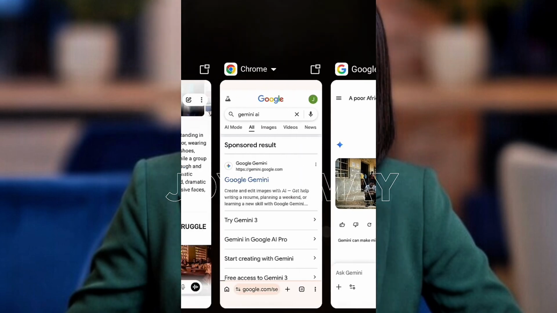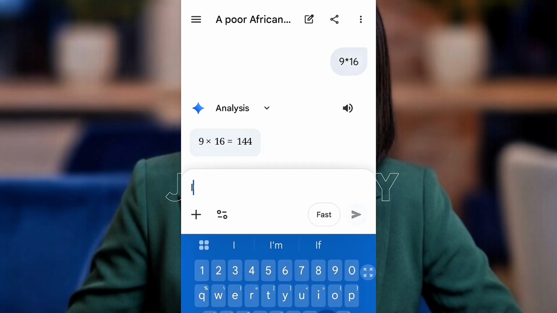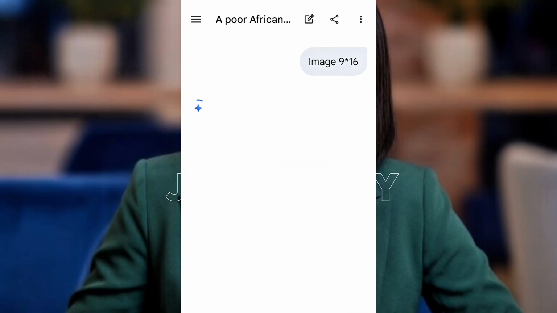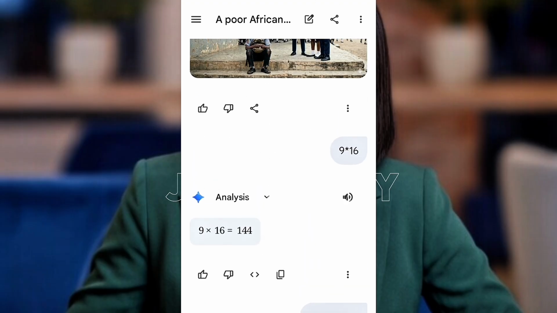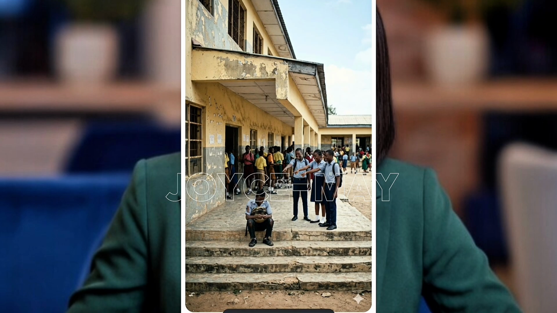Over and copy our second prompt. At this point, if you're making your videos for TikTok, please indicate it. If you want it for YouTube, like the size we are doing right now, that is for YouTube. For TikTok size, let's say image size 9 by 16. You just say 9 by 16, so you analyze it like you want him to do the calculation to give you the answer. That's why you have to indicate it. This is the image size.